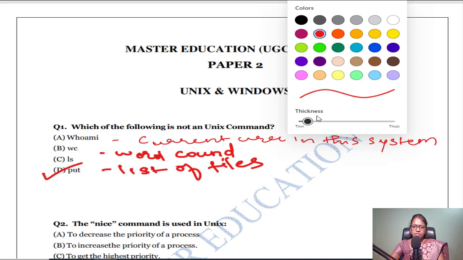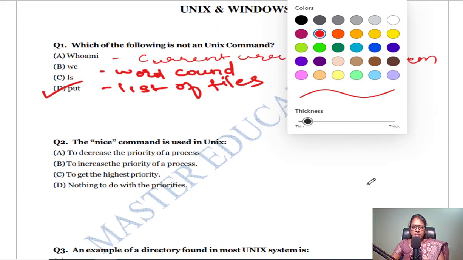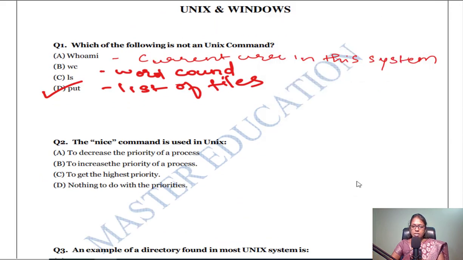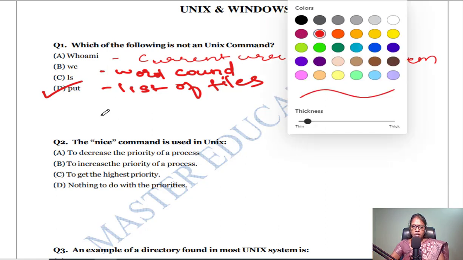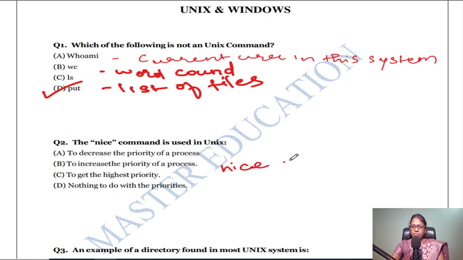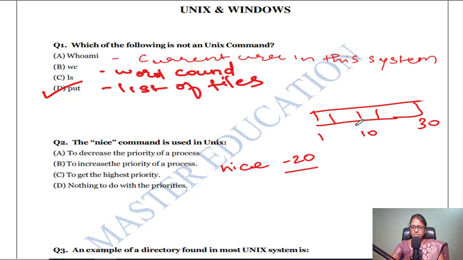Let's go to the second question. The nice command is used in Unix. The nice command is used to increase or decrease the priority of a particular process. If I want to decrease the priority, I have to use -20. If you give -20, what happens in the priority range 1 to 30? It is subtracted from 30 and it will come to the 10th position, right?